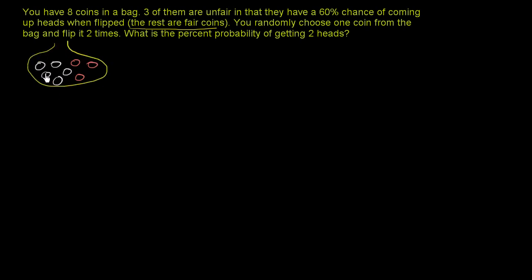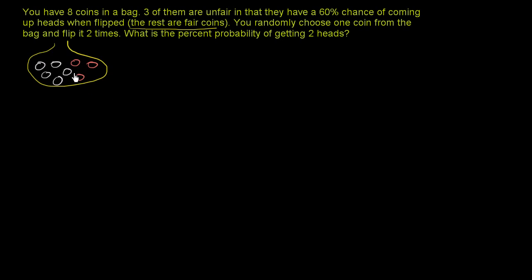If I take my hand in and take any of these white coins, there's a 50% chance that it gets heads on any flip. The odds of getting 2 heads in a row would be 50% times 50% for these white coins. But I don't know I'm going to get a white coin. If I get one of these orange coins, I have a 60% chance of coming up heads, and the probability of getting heads twice is going to be 60% times 60%.